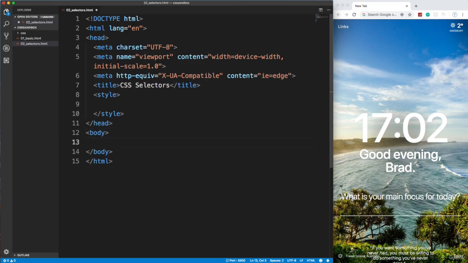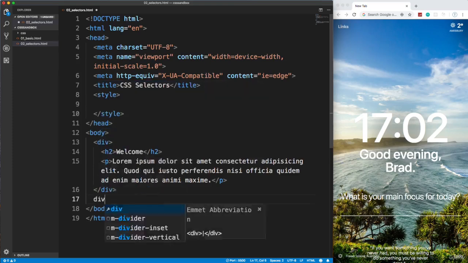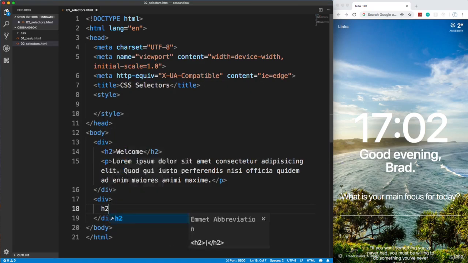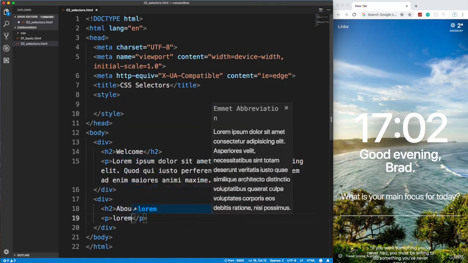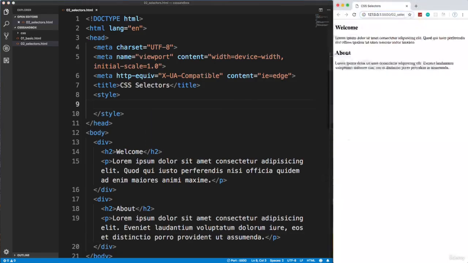Okay, and then as far as the body, I'm going to just put in some simple HTML. We'll have a div, and inside this div, let's do an H2. We'll just say welcome, and paragraph, let's do lorem 20 tab, and then let's do another div, and we'll do another H2, and we'll say about, paragraph, lorem 20 tab. Okay, so let's save this and let's open it up with Live Server, if you're using Live Server. So we have two divs with a heading and a paragraph.